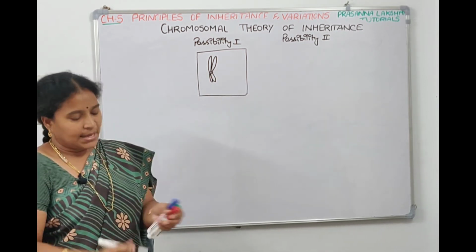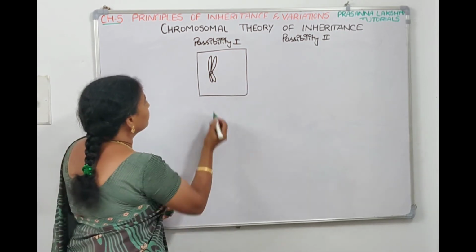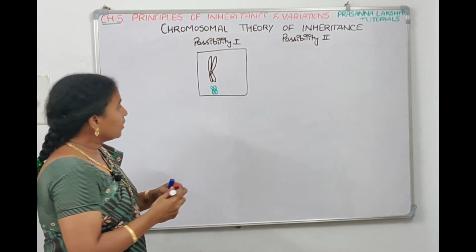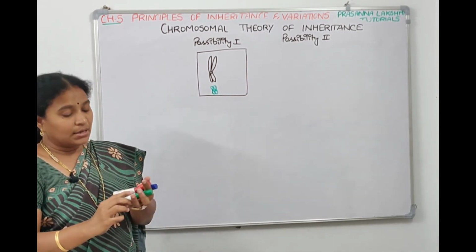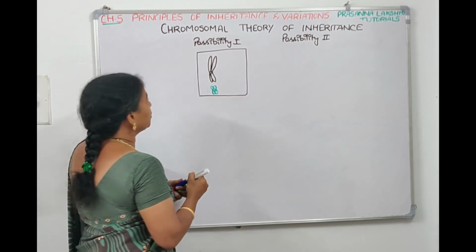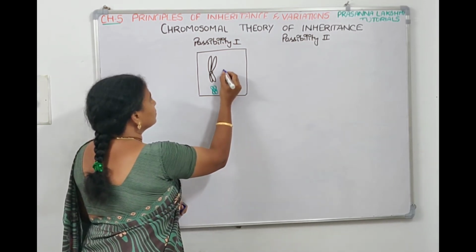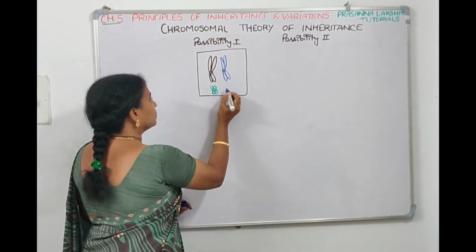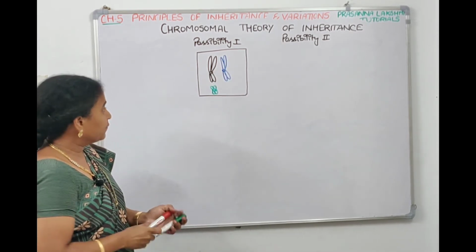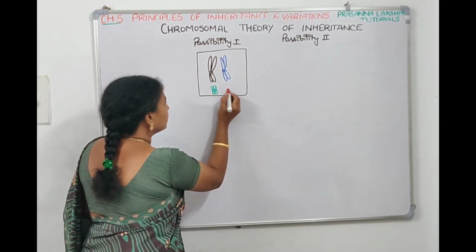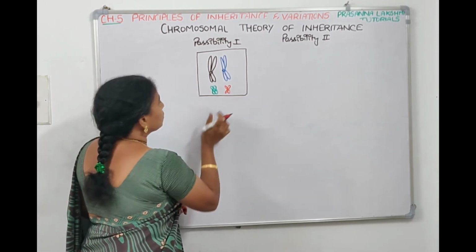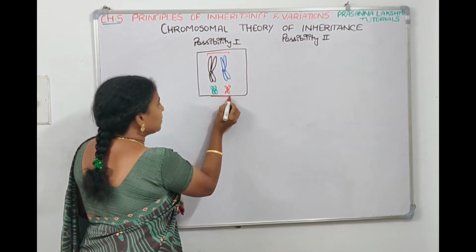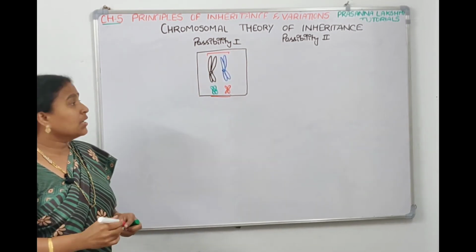And green color they have taken, I have green. And parallelly on the other side they have taken yellow color and red color. For yellow color I'm going to use blue, and for red color, we are going to use red only. So this is a pair of homologous chromosomes, and this is a pair of homologous chromosomes, right?